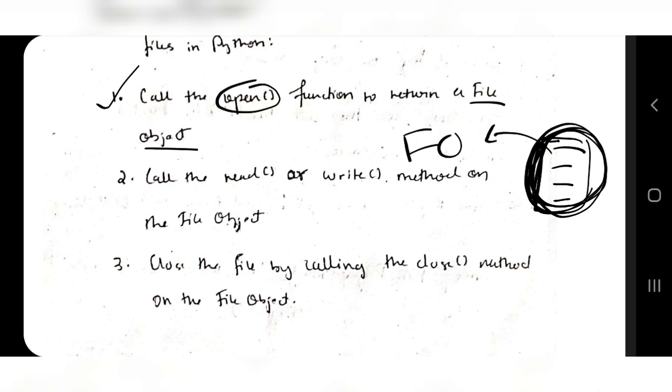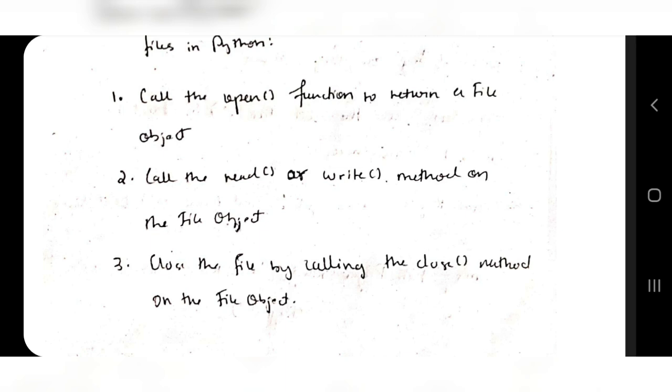This will be a file object. This will be stored in a file object, and all the operations are performed on file objects. I am repeating, all the functions are performed on file objects only, not on the direct file. This is very important. Okay. So you have a file object ready with you.